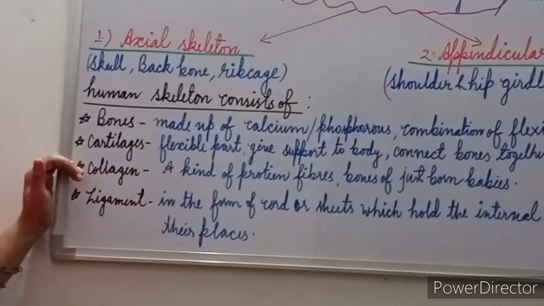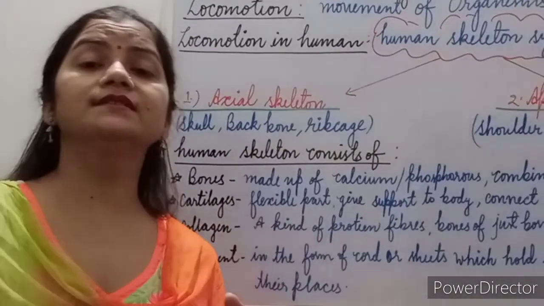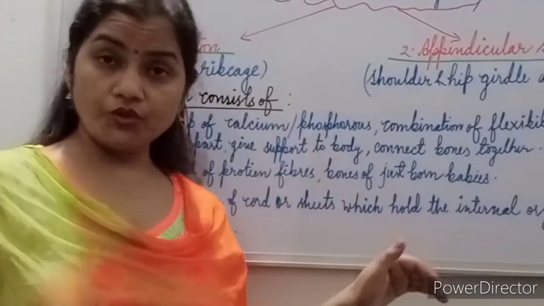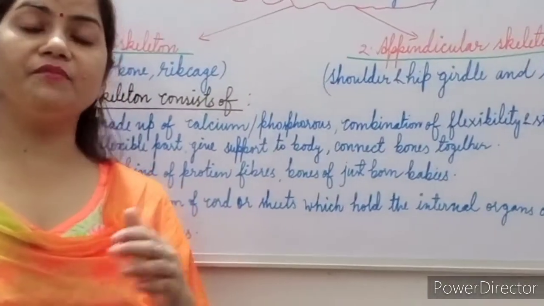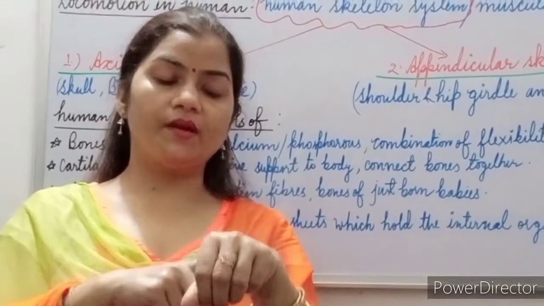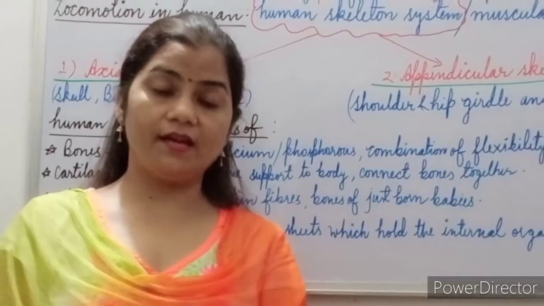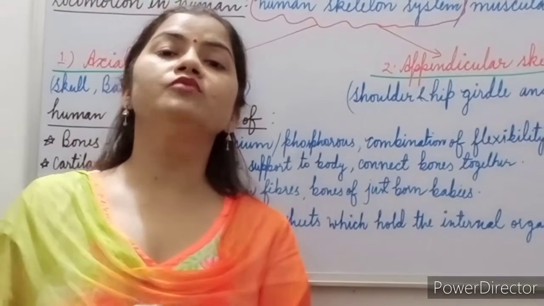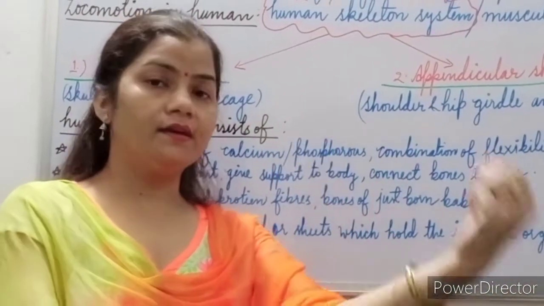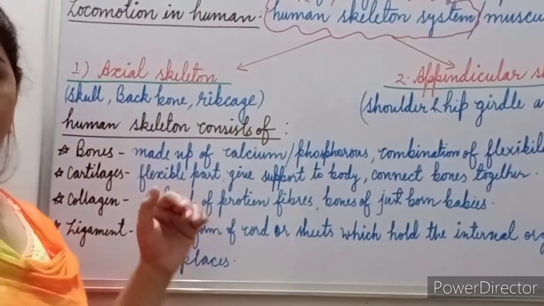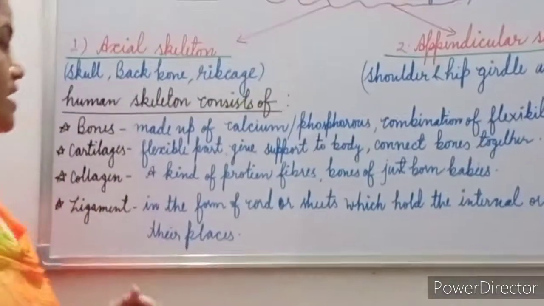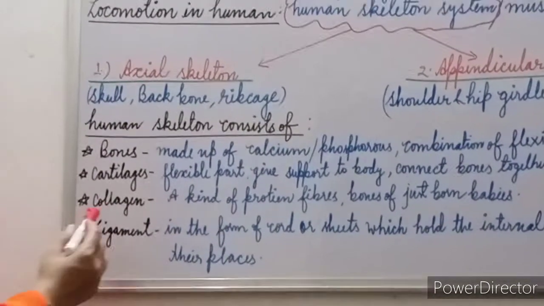The next is cartilage. What is cartilage? Cartilage is the flexible part of the skeletal system. This flexible part gives support to the body, and it connects the bones together. It means the bones are connected with the help of cartilage. When two bones are connected together, in between the bones a layer of cartilage is there which reduces the friction. So it reduces the chances of wear and tear of the bones, as these are the joints. So the joints contain a layer of cartilage. That is the flexible part which provides support to the body and connects the bones together.